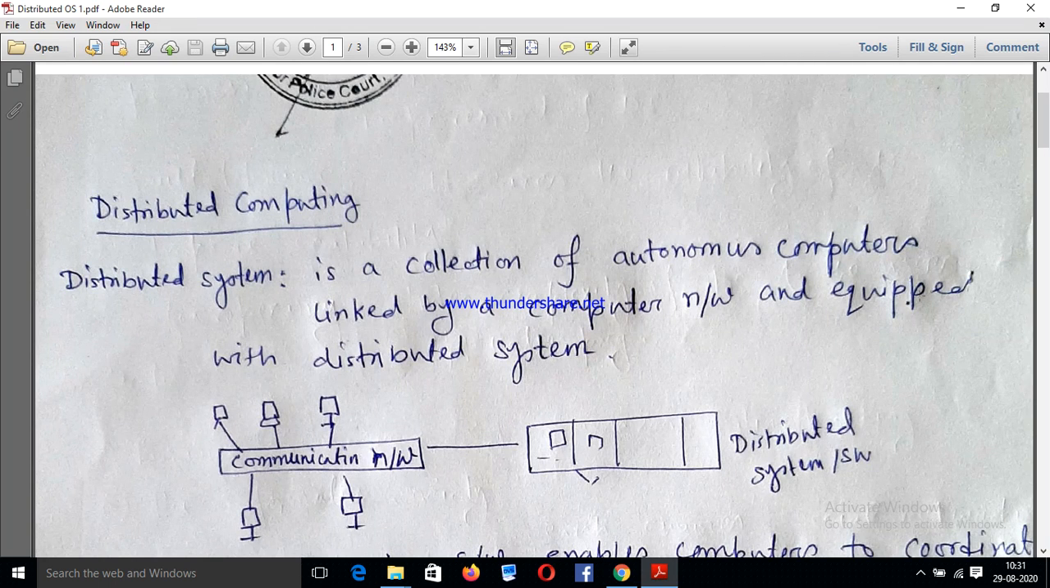The concept of distributed operating system is nothing but it is a collection of some autonomous nodes or some autonomous systems or some autonomous computers, each of which has its own memory, and each and every node has its own processor also, but they are connected via a network, and it is equipped with one distributed operating system.